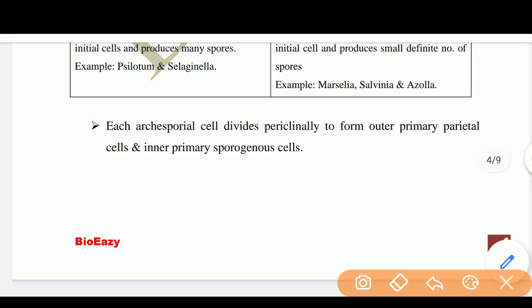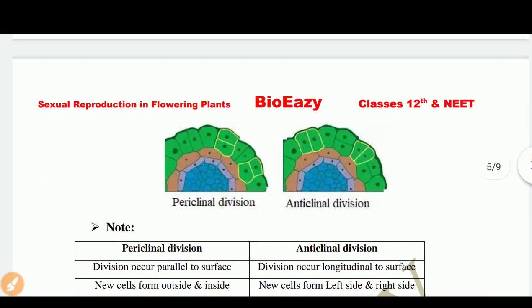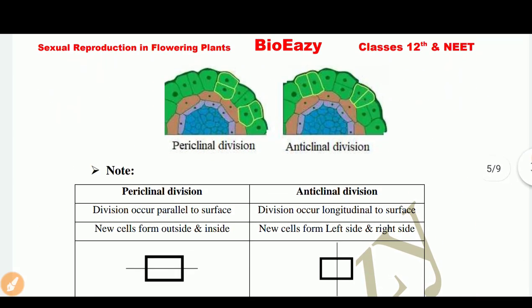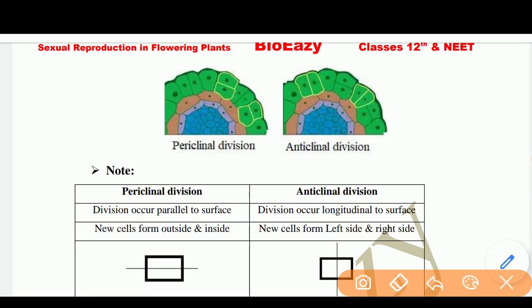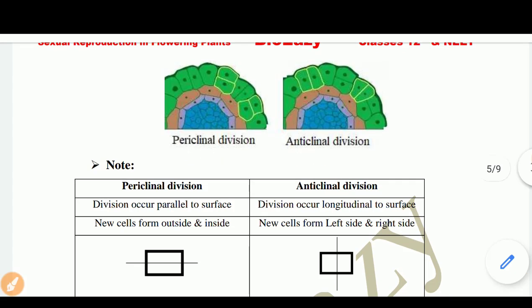Next, each archesporial cell divides periclinally to form outer primary parietal cells and inner primary sporogenous cells. So now what is periclinal division? Now you can see on the screen that there are two types of division found in a cell. One is the periclinal, and the other is the anticlinal. In periclinal division, division occurs parallel to the surface.